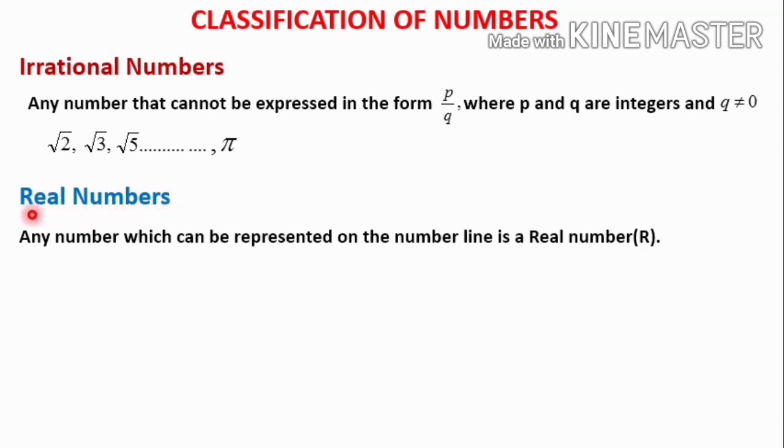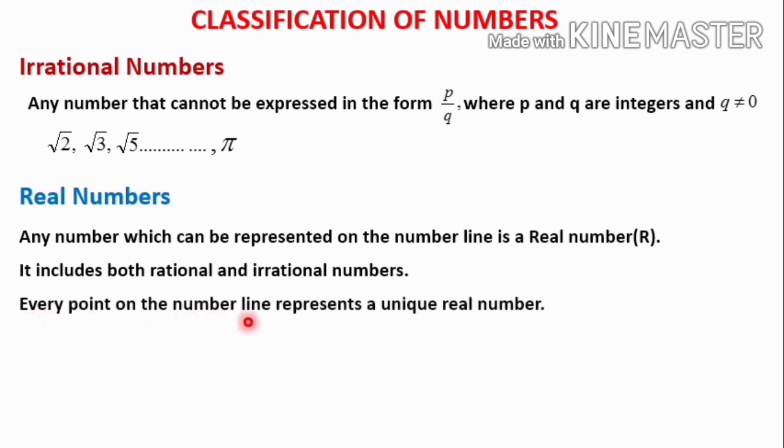So these numbers together we call real numbers. That is, real numbers include both rational and irrational numbers. Every point on the number line represents a unique real number. Whatever point you take on the number line, that point represents a unique real number. So the real number definition is: any number which can be represented on the number line is called a real number. Real numbers include both rational and irrational numbers.